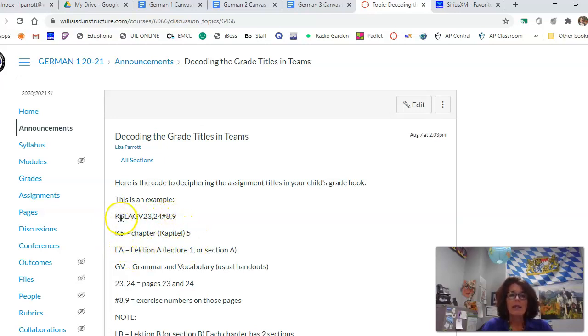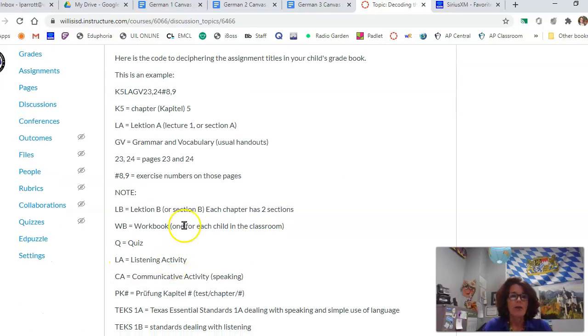So what does the K5 mean? K for Kapitel is chapter, so the chapter and the number, and then the LA or the LB have to do with Lektion A. Every chapter has 2 sections, Lektion A, Lektion B. So it's either the first section or the second section. And I should have put that on there, but it looks like I missed that portion. Oh, there we go, Lektion B.